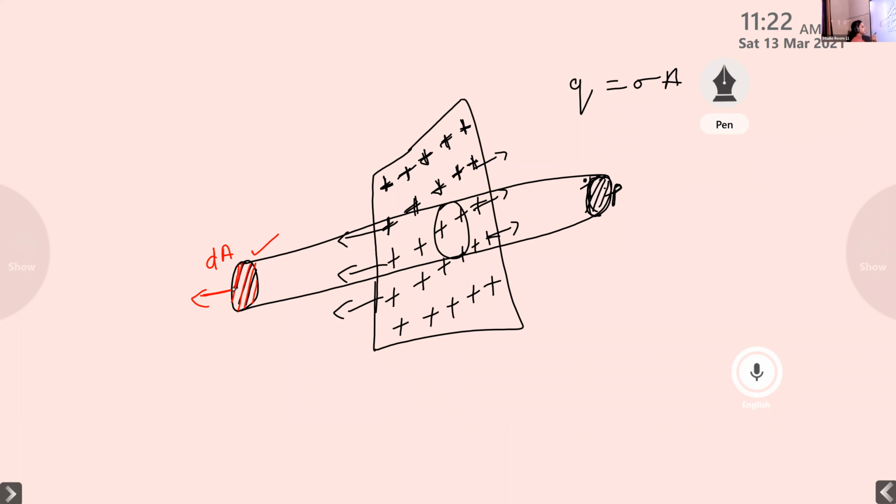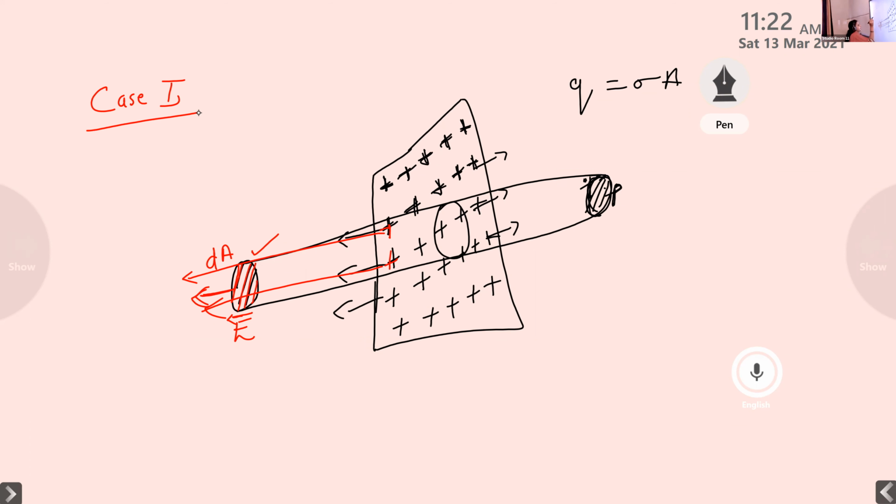Good. Then whatever the direction of the electric field vector, here it is a positive charge. The electric field vector is pointing outwards, or radially outwards. So E is also along the direction of the area vector, right? Then what is the angle between them? Zero. Yes, the angle between them is 0 degree because the area vector and electric field vector are aligned along the same direction. So we can discuss the flux equation for case 1.